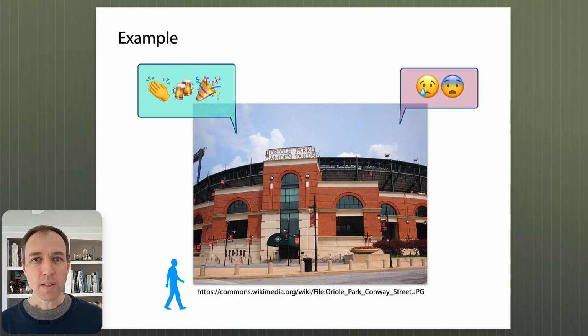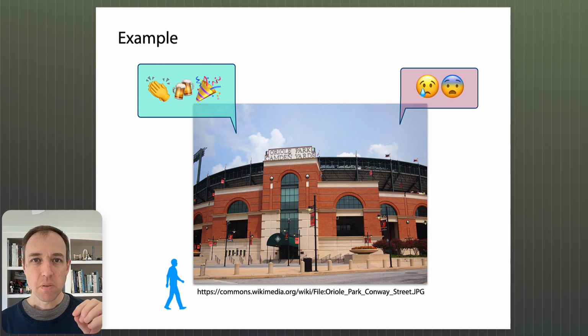But importantly, these are only indirect signs about what's going on inside the stadium. If I were inside, I could see the scoreboard and see exactly which team is winning and by how much. But because I'm outside the stadium, I can only go by these hints. The sorts of problems we solve with hidden Markov models are these kinds of inference problems.